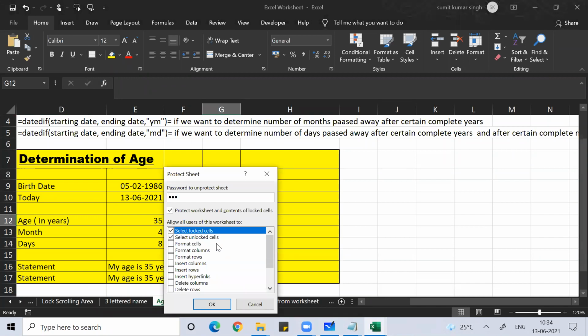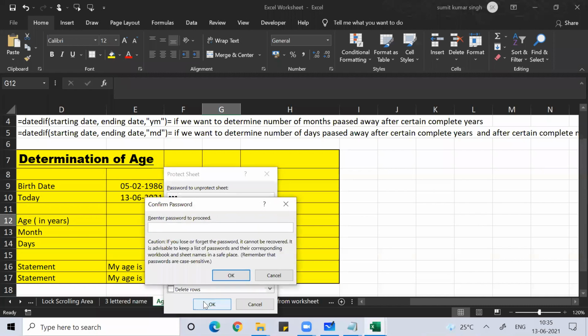Here, if you want someone to be able to do something depending upon some reason, say I allow that person to insert columns or insert rows, then I tick and press OK.